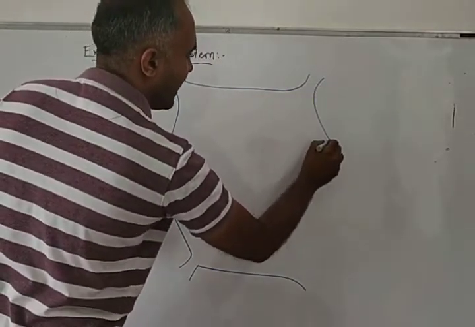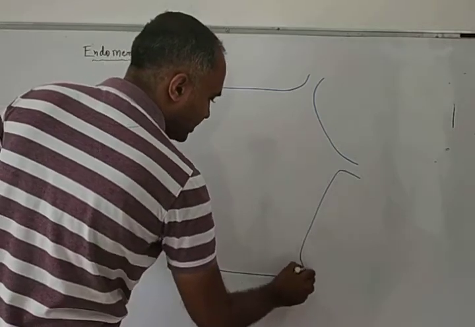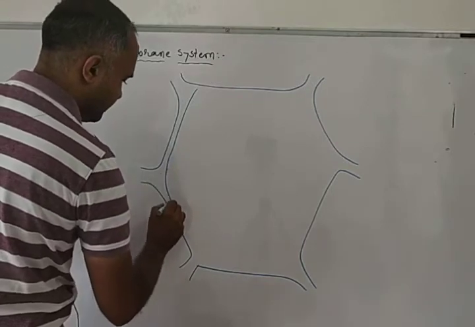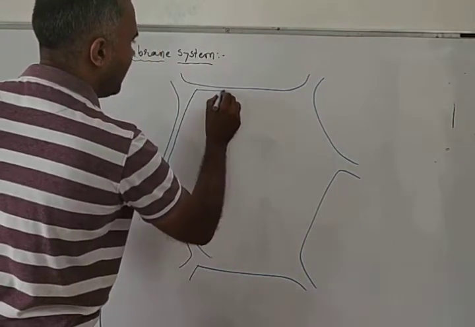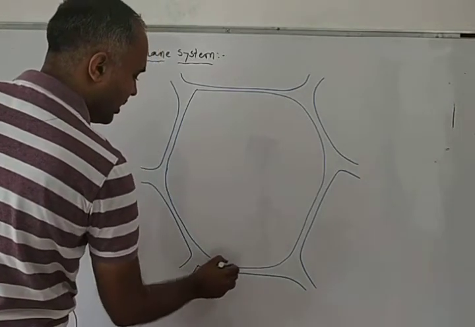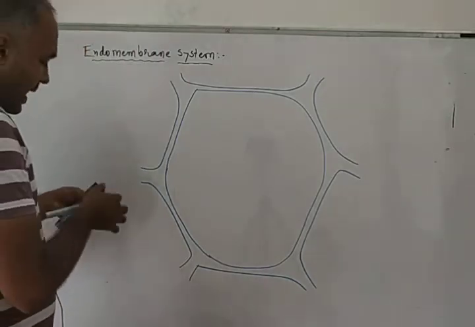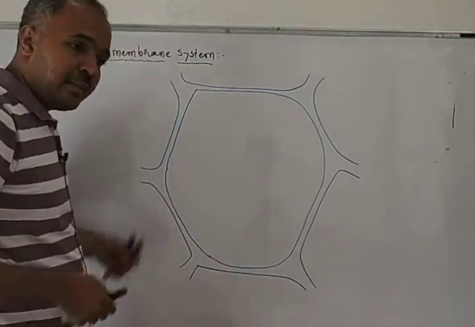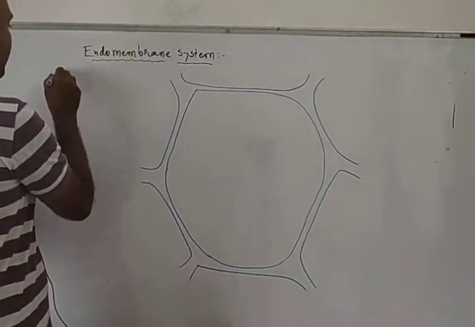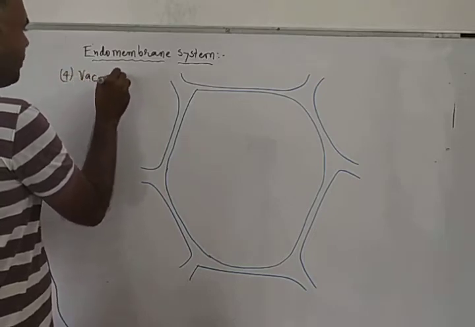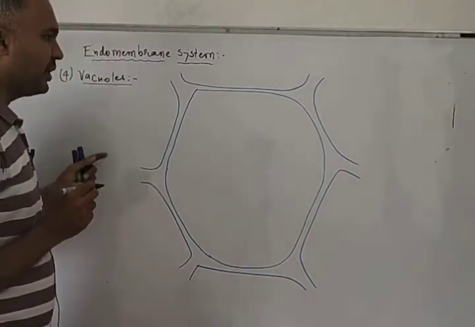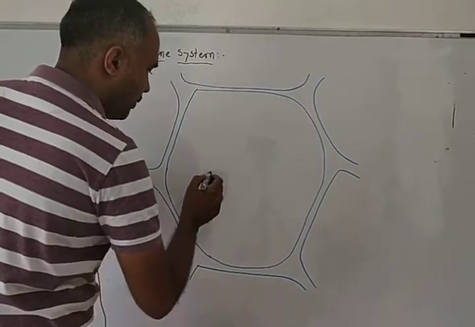Vacuoles are only found in plant cells, so we will draw the plant cell only, not the animal cell. Endoplasmic reticulum, Golgi body and lysosomes are found in both plant and animal cells. But the fourth part of the endomembrane system, the vacuole, is only found in plant cells.